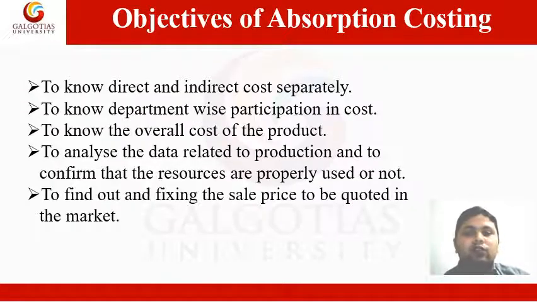Now the objectives of absorption costing. Absorption costing has these 5 objectives. Number 1 is to know direct and indirect costs separately. Number 2 is to know department wise participation in costs. Then number 3 is to know the overall cost of the product. Next, number 4 is to analyze the data related to production and to confirm that the resources are properly used or not. And the last is to find out and fix the sale price to be quoted in the market.